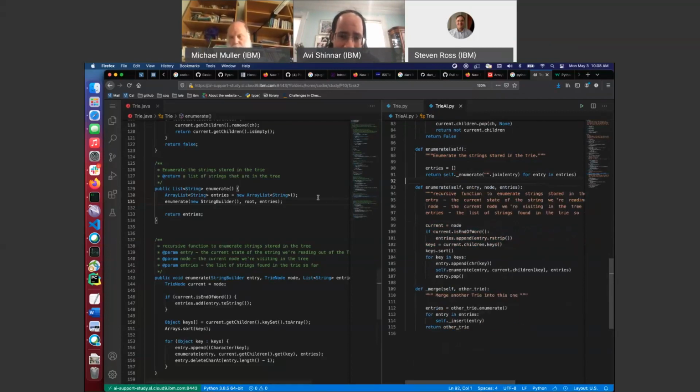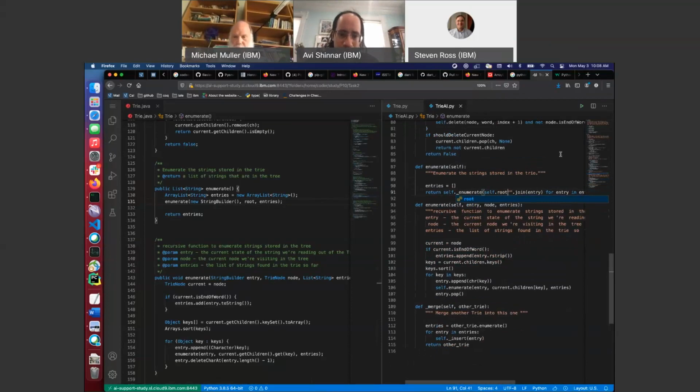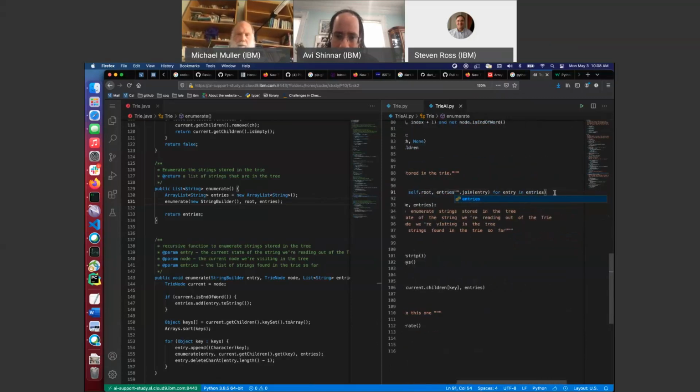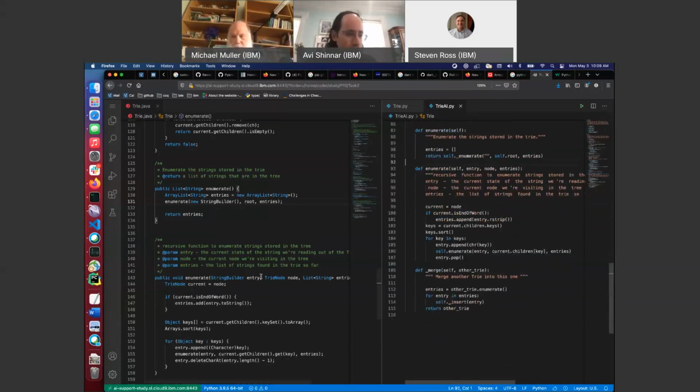What is going on? So it's a new string builder, root and entries. So why is it doing this? You're just calling itself with self.root. I mean, it seems to be just here, self.root. Like again, I feel like I could have just copied over the original and fixed it faster than understanding what was going on here and fixing it that way.